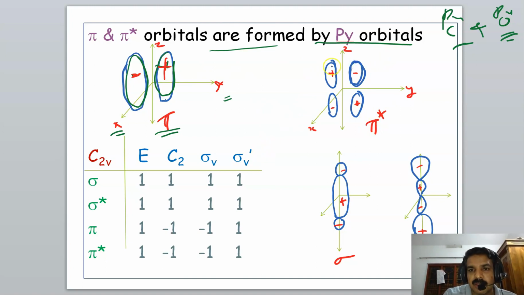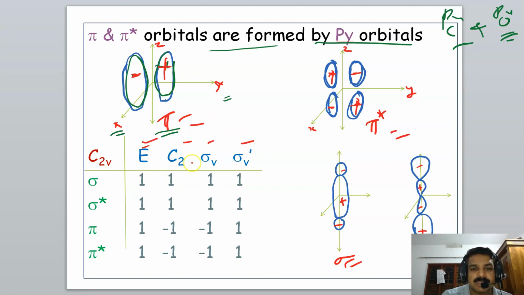A smaller lobe here, another small lobe over here, another small lobe down, another smaller lobe. The sign, you can see here, is minus, then here it is plus. Here minus, here plus. So this is the sigma orbital, sigma star orbital, pi orbital and pi star orbital. Now consider the transformation of these orbitals by the symmetry elements of the C2v point group.